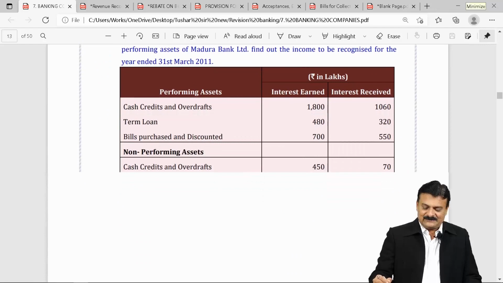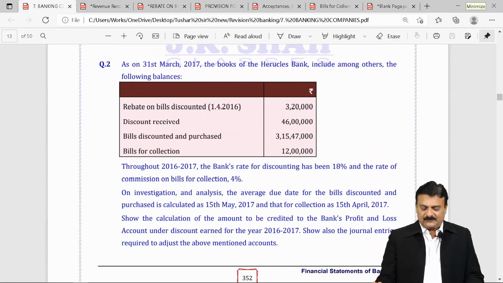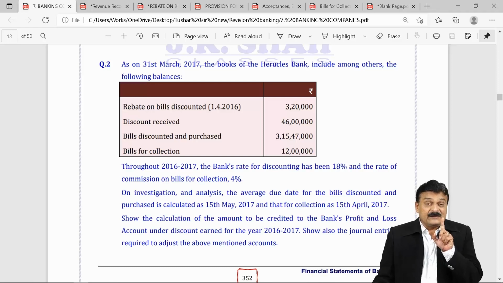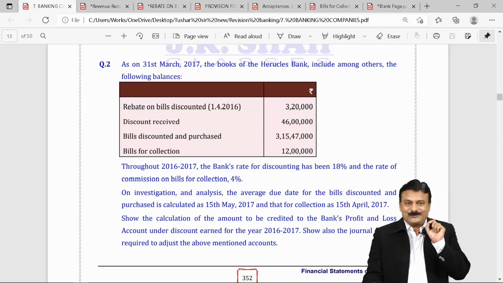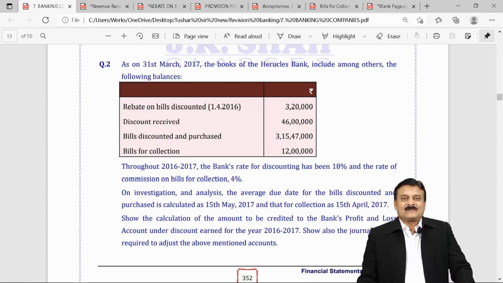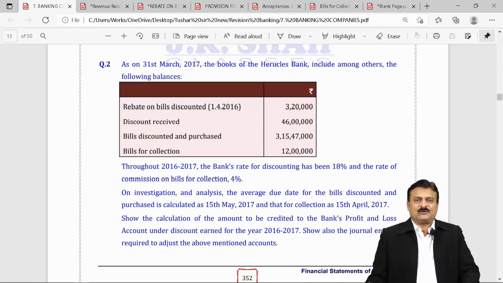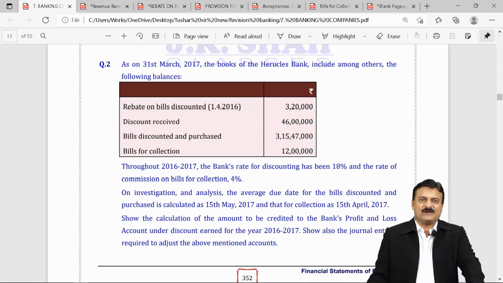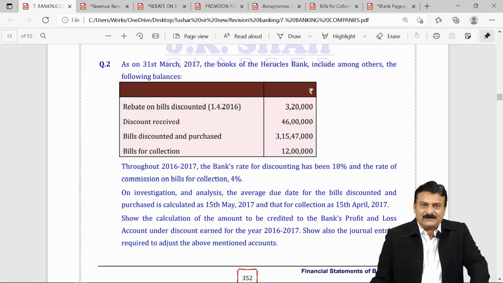Look at your trial balance. Do you have that? This is question 2. The word used is bills discounted and purchased. Nowhere the word used is bills purchased and discounted during the year. So if second question you pass journal entries, you can very well ignore entry number 2. Why? Because this trial balance figure 3 crore 15 lakh 47,000 is the amount of bills discounted remaining outstanding at the year end.